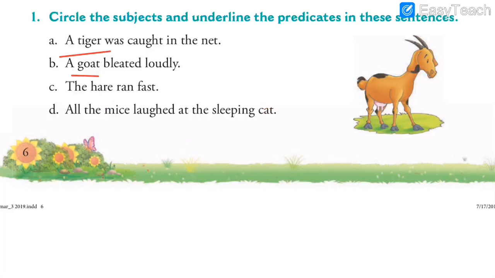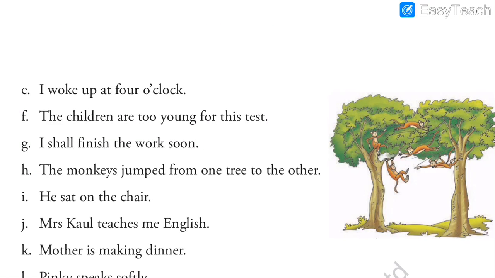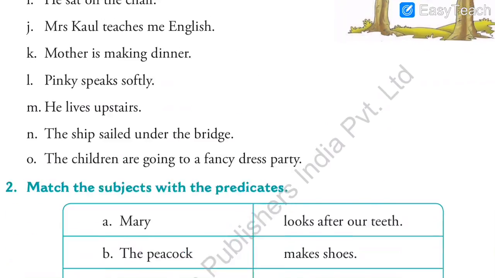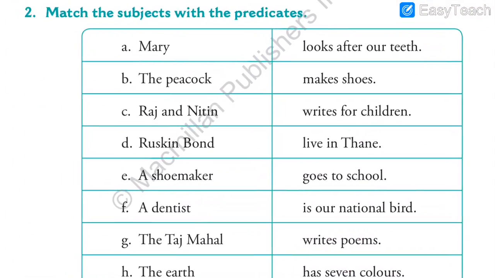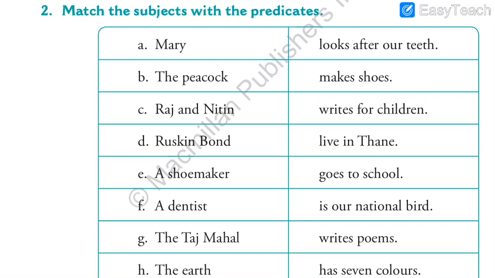And after solving this exercise, we had also seen exercise number 2, that is match the following. Where is that exercise? See, I am showing that exercise on the screen. We have seen this exercise, match the subject with the predicate. We had completed exercise 2 in the previous videos. For example, if I say the peacock. So, what is the peacock? The peacock is our national animal.